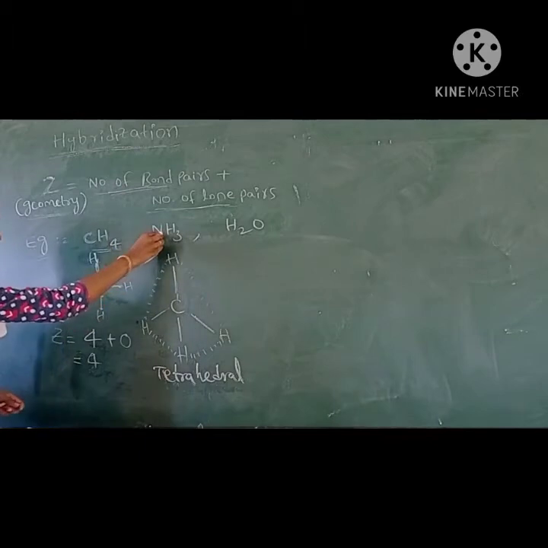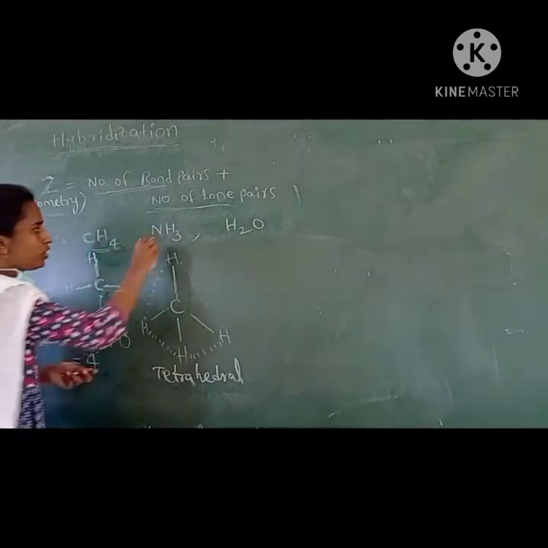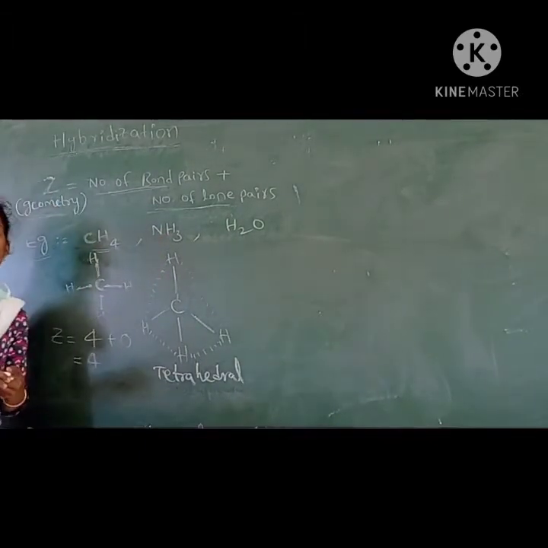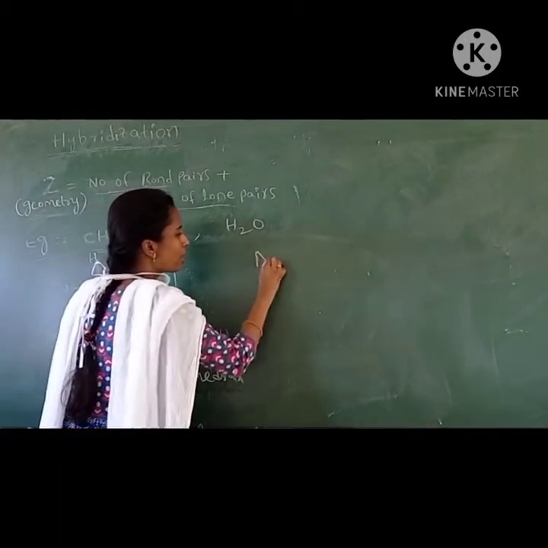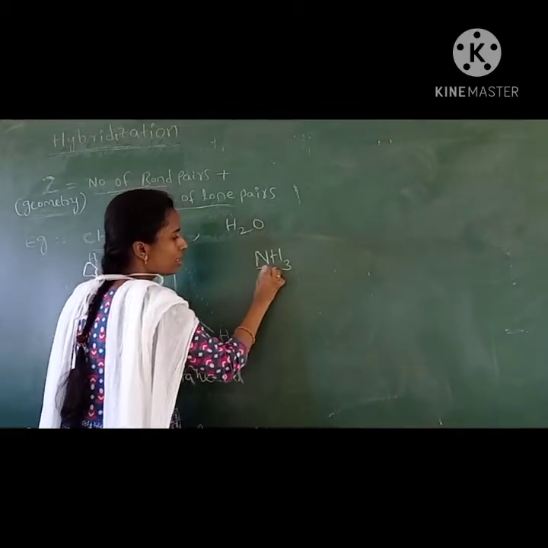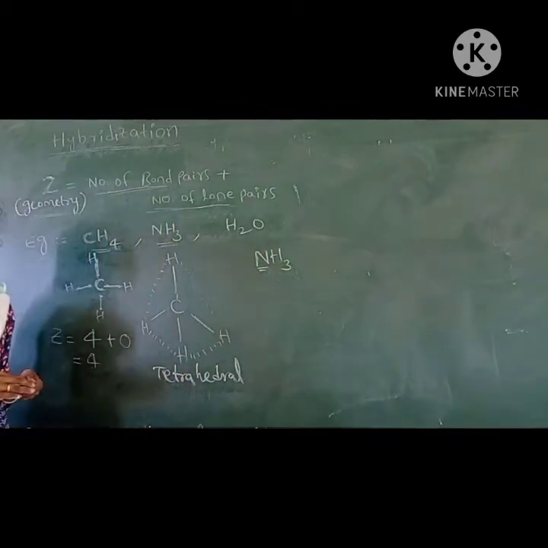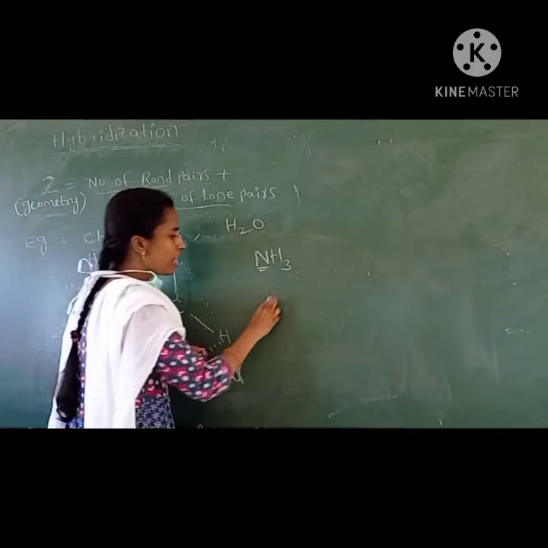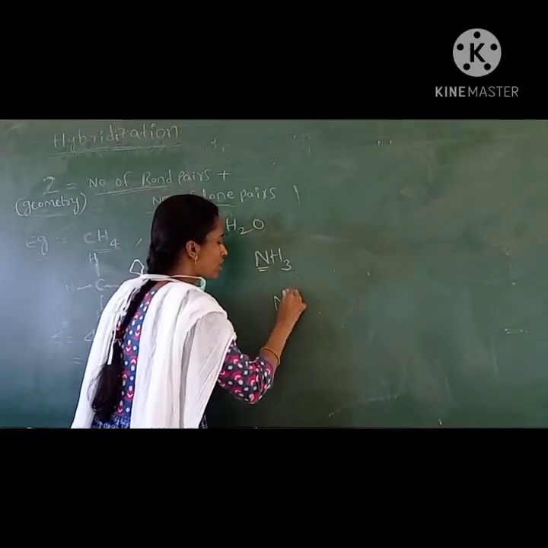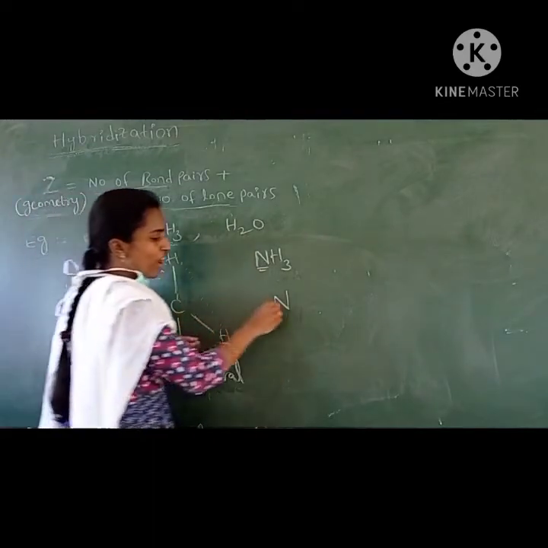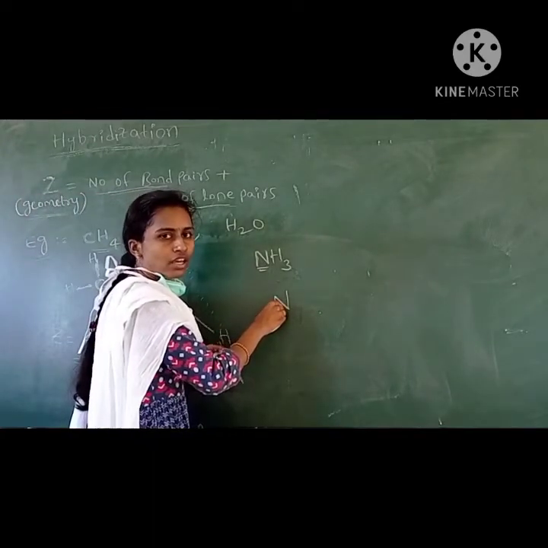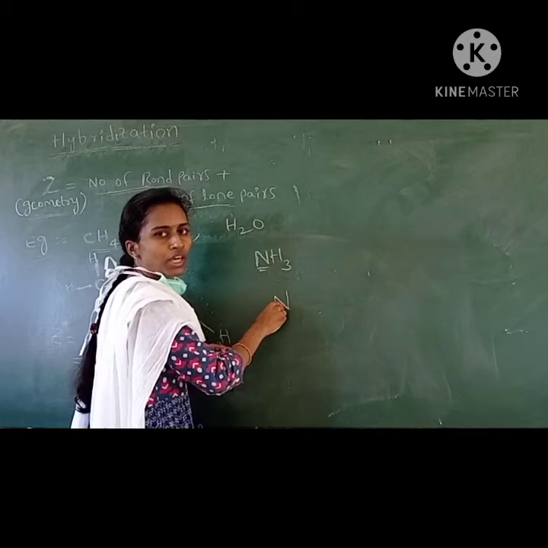Now ammonia. Let us see how many bond pairs and how many lone pairs are there in ammonia. The central atom is the one in the least number, so nitrogen is the central atom. Nitrogen has 5 valence electrons, 2s2 and 2p3.